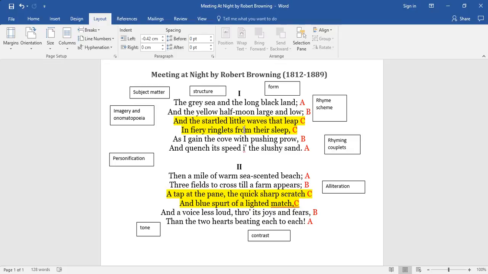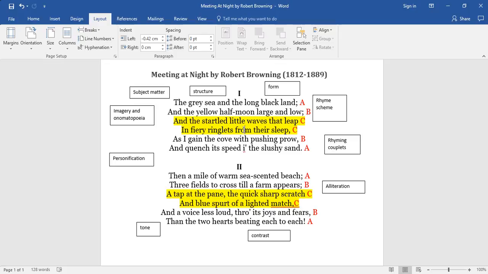In the second stanza, we've got in the first line, a warm scented beach. And we already know that there are fields then in the second line of the second stanza. So fields have been crossed. And by the end of the second stanza, we know there are two hearts beating each to each. So for subject matter, look for clues to what it's about.